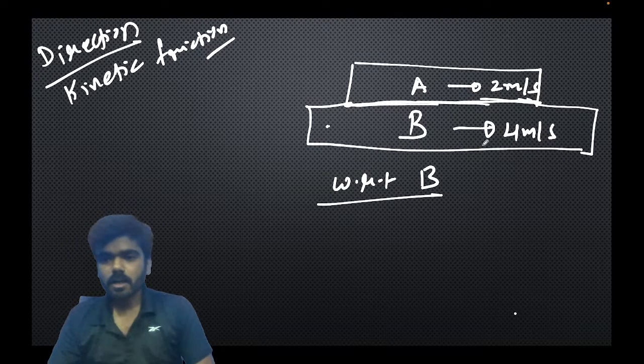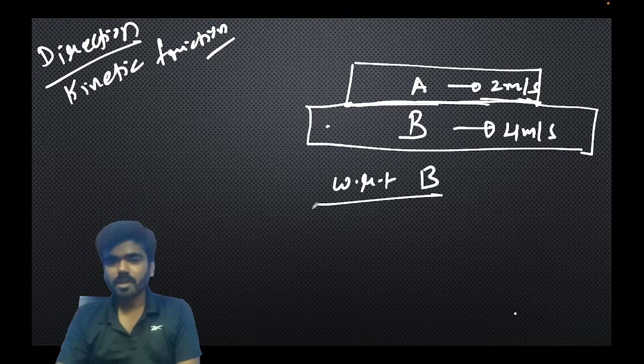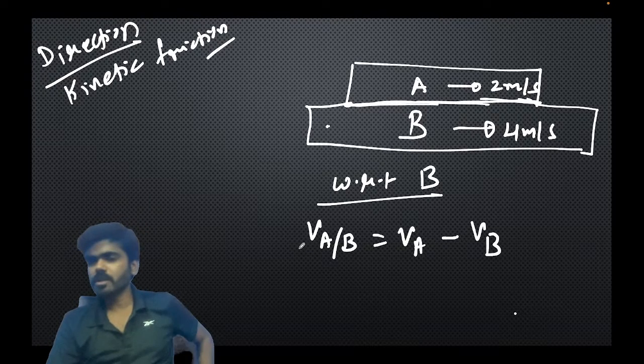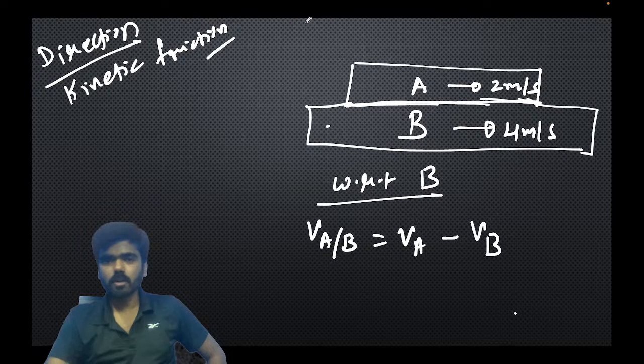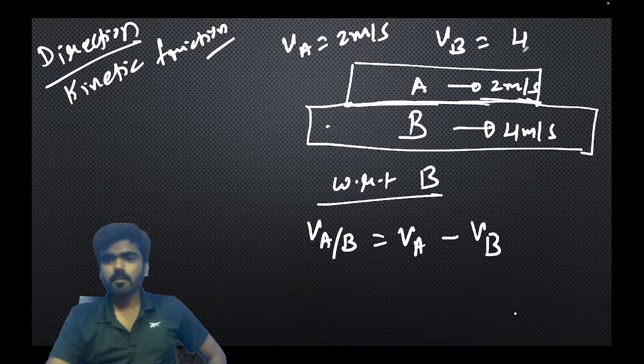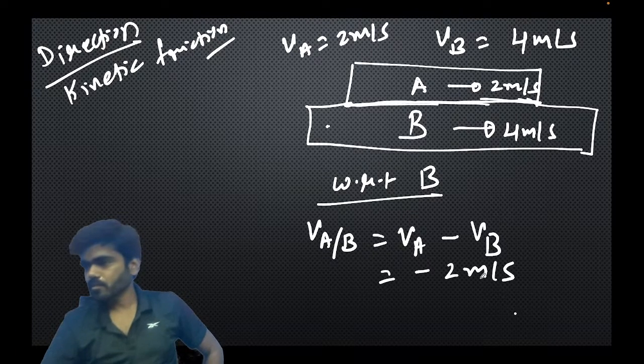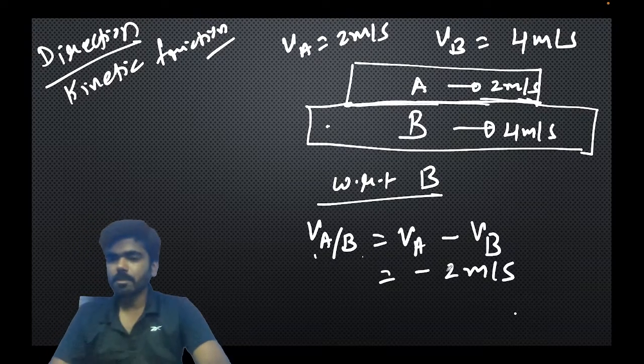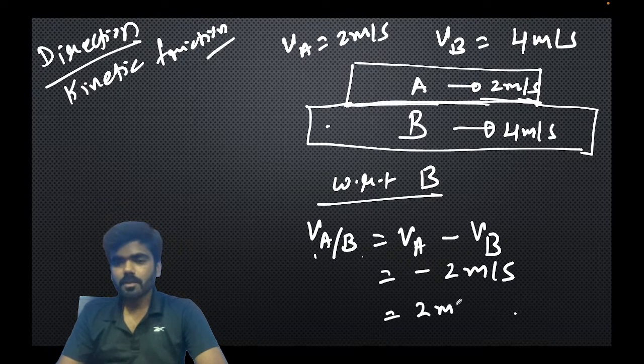So B is moving at 4 meter per second towards right. So the velocity of A with respect to B, you all know, is velocity of A minus velocity of B, where these are all velocities with respect to ground. VA is 2 meter per second and VB is 4 meter per second, right? So it comes out to be minus 2 meter per second, which means it is moving with 2 meter per second in the left direction.